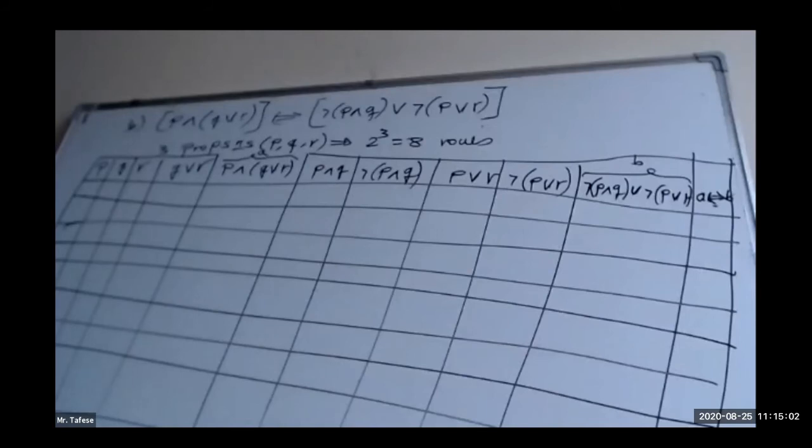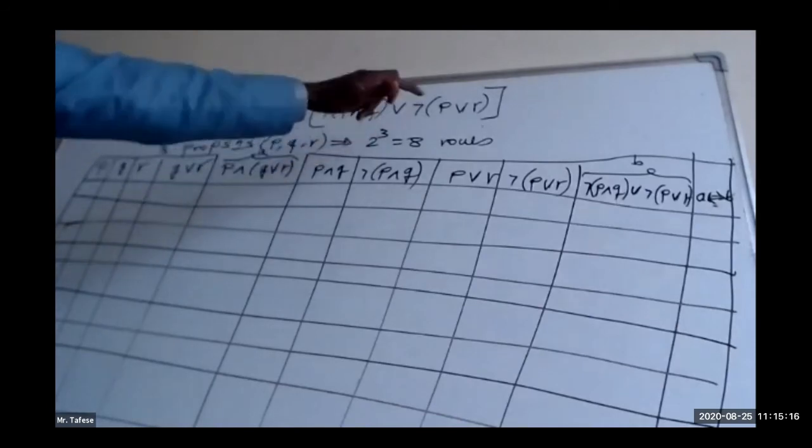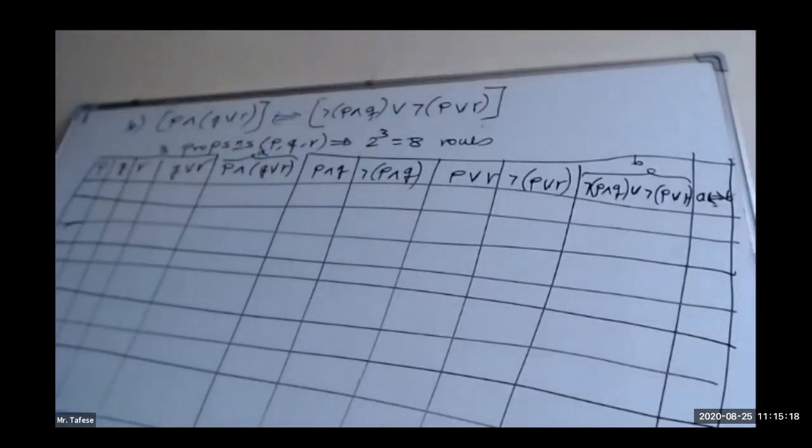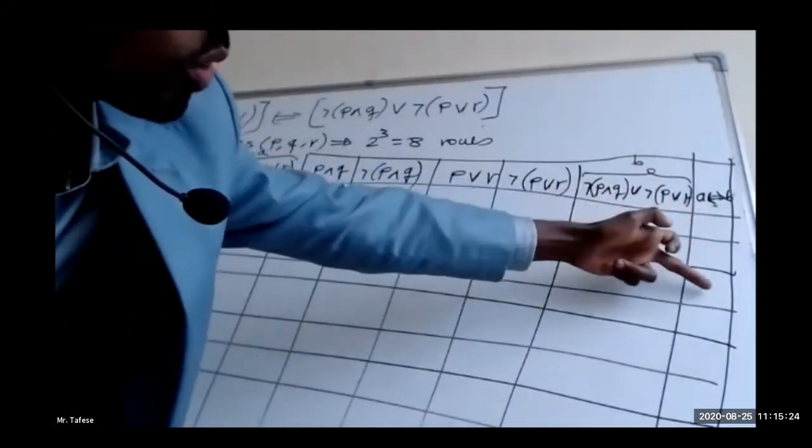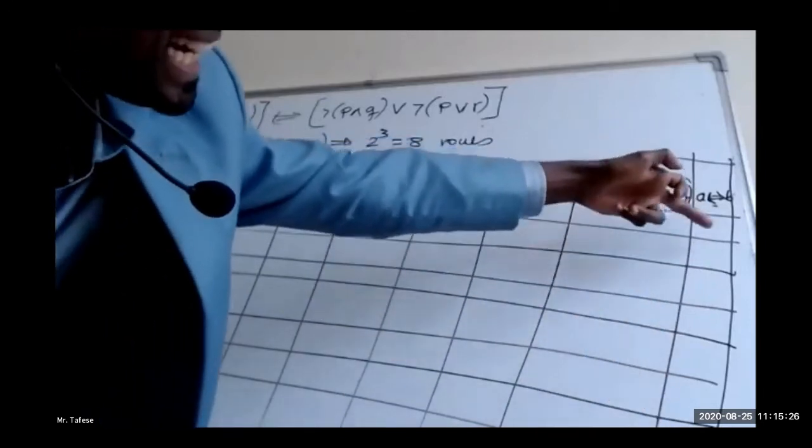Thank you. So let us continue. We have 11 columns and 8 rows. What is our objective? Our objective is to conclude whether this given compound proposition is a tautology, a contradiction, or neither, depending upon the truth values that we are going to assign in the last column.